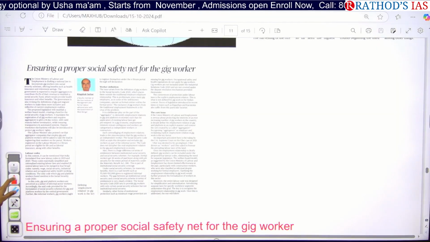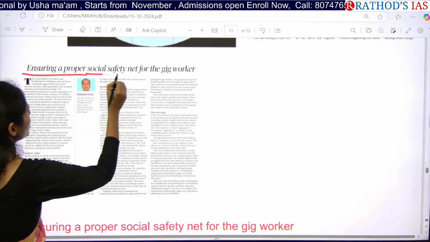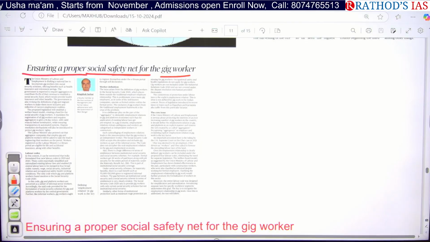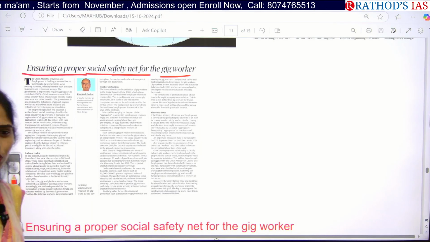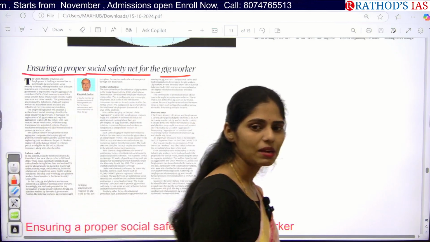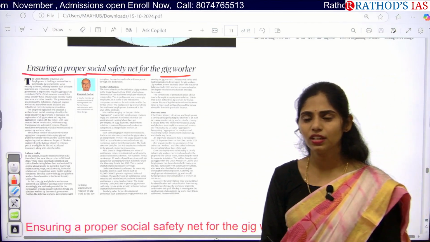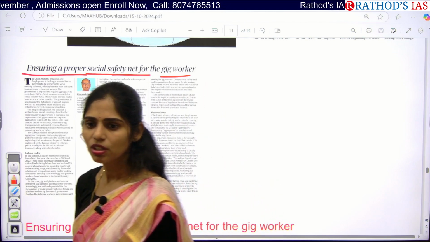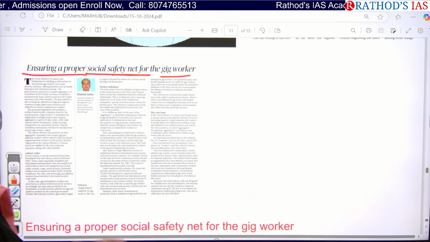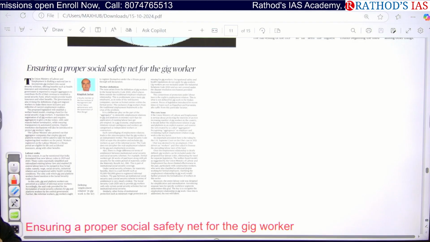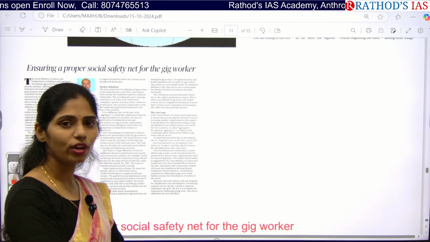Okay, so next topic here is ensuring a proper social safety net for gig workers. So who are these gig workers or platform workers? Can you give me some examples? Okay, delivery boys like Zomato, Swiggy and Uber, Ola drivers. Okay, so those come under gig workers. So which sector will they come under, formal or informal?